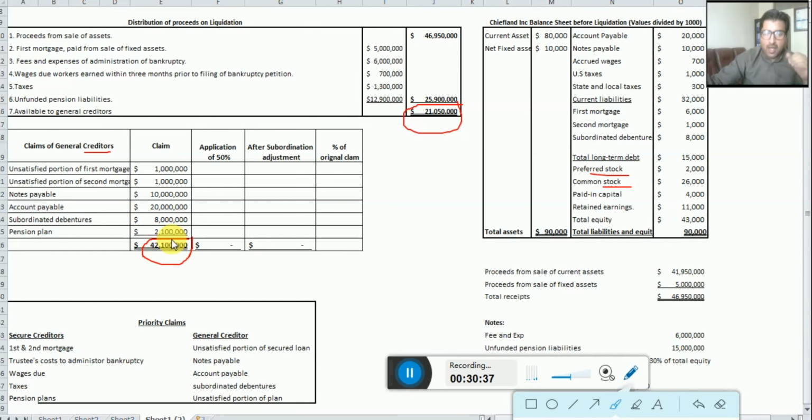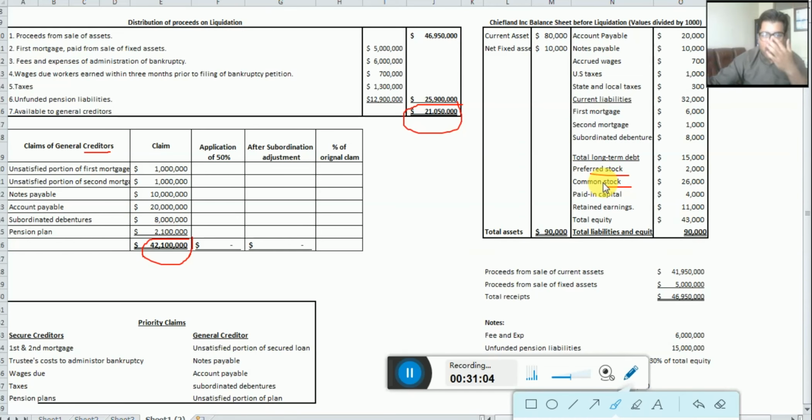It means once the general creditors are 100% satisfied, then whatever is remaining is received by the preferred stock first and then the common stock. So at the end we look to see if there is any value left after the general creditors, and then we distribute it to the preferred stock and the common stock.